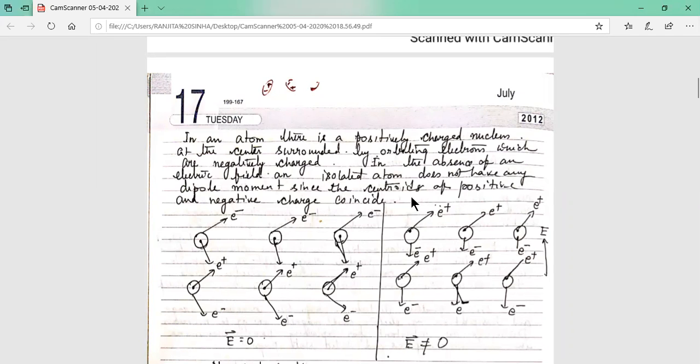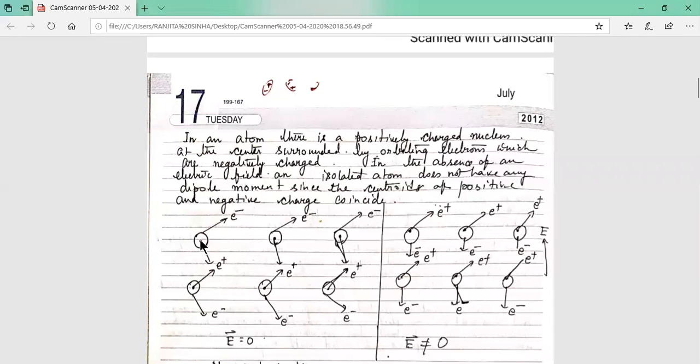But let us explain later what happens if it is placed in an electric field. Before that, why is the dipole moment zero? Because the centroids of the positive charge and negative charge coincide.